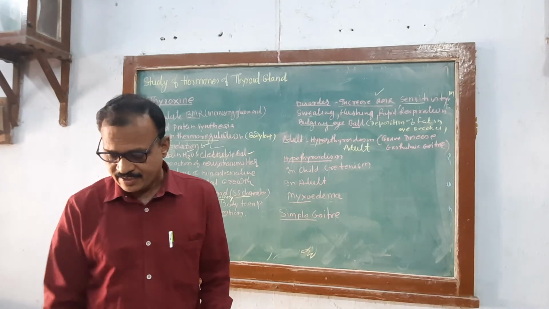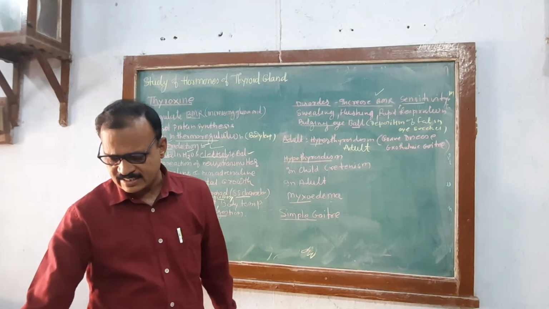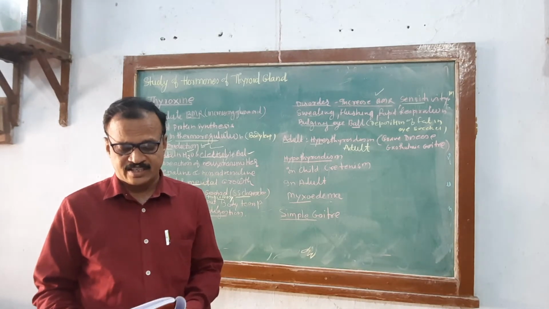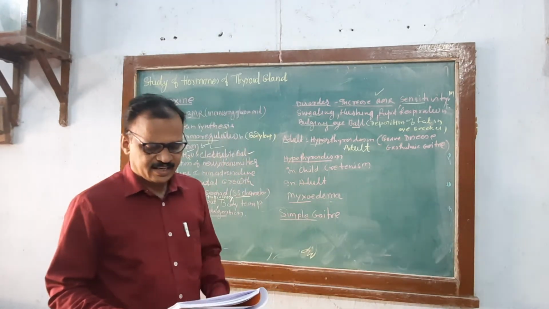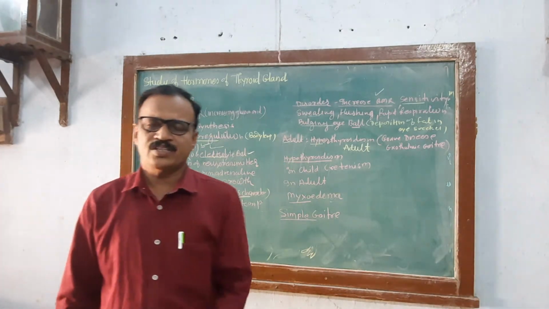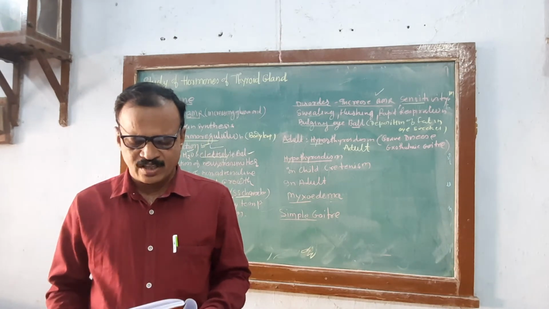If there is an increase in thyroxine in an adult, which symptoms are found? This condition is called exophthalmic goiter, or it is called Graves disease. What is it called? Graves disease. In hyperthyroidism, protruding eyeballs means deposition of fat behind the eye, which is called bulging eyeballs.